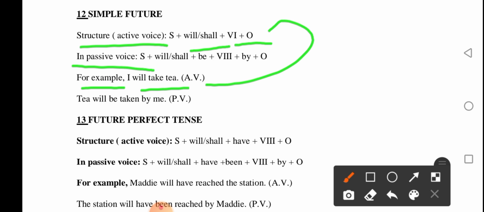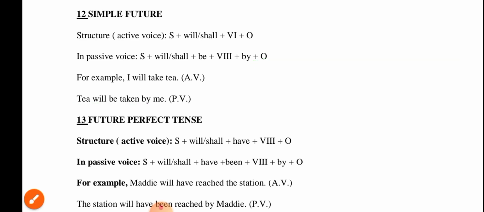And when we change this into a passive voice, tea will be. Tea, the object of the active, becomes the subject of the passive. Will be is the structure. Verb 3 of take, taken by me, is the structure. So this is in this form. Right? So that's very simple.